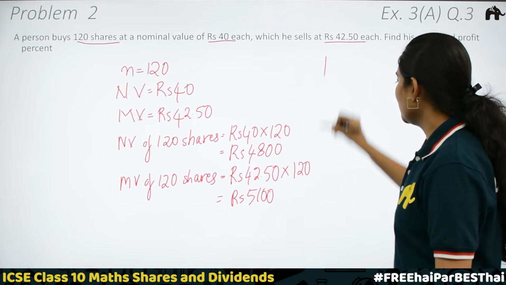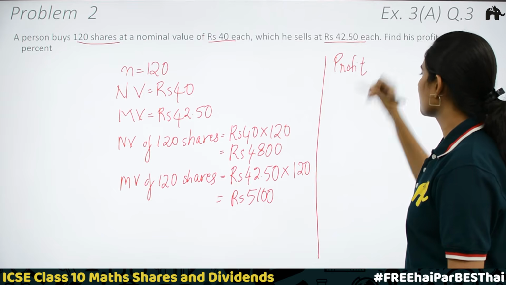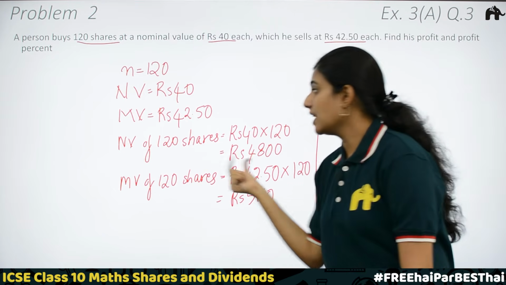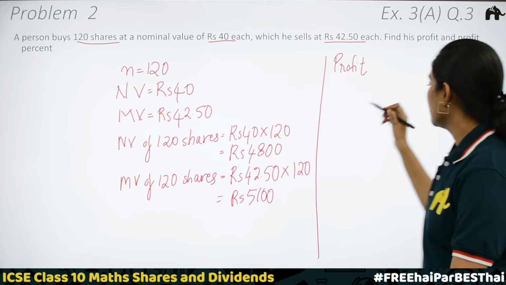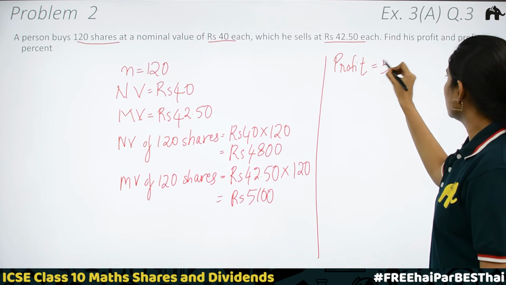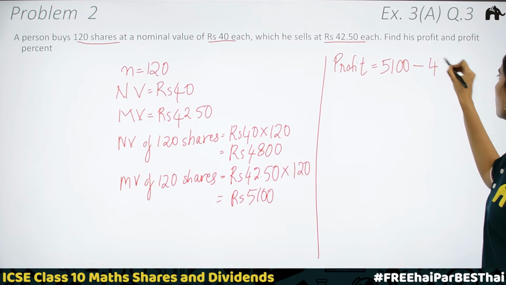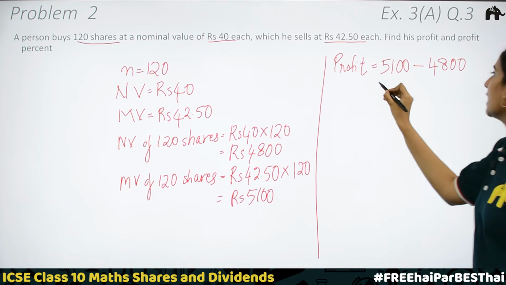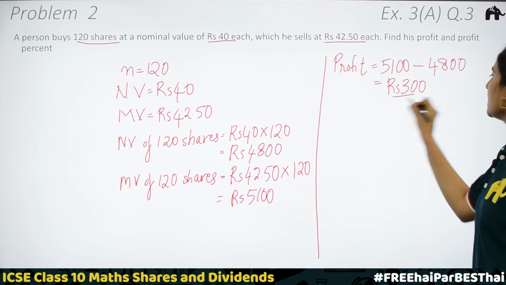Now how do you calculate the profit? Profit is equal to market value of 120 shares minus nominal value of 120 shares. 5,100 minus 4,800. You will be getting rupees 300, which is the profit.